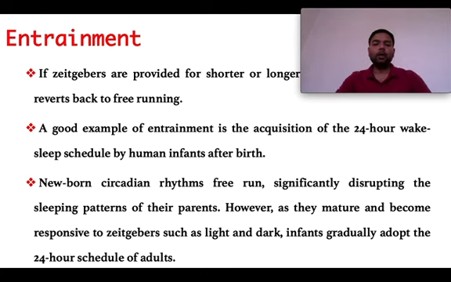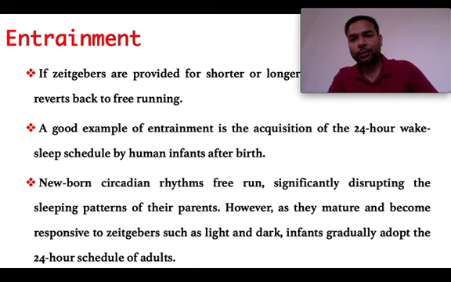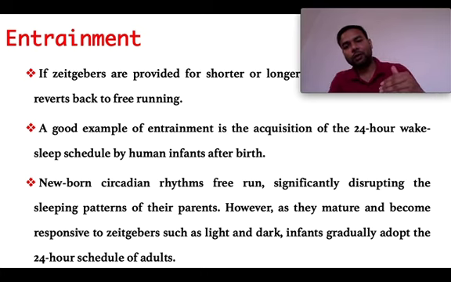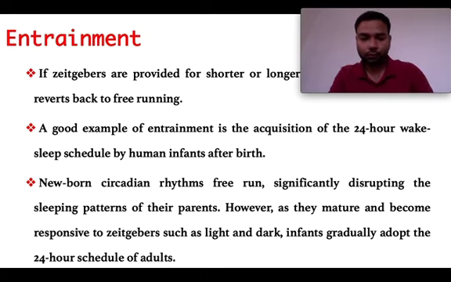Another example of entrainment is the acquisition of a 24-hour wake-sleep schedule by human infants after birth. A baby after birth gets entrained, or it acquires the day and night wake-up and sleep cycle of its mother.